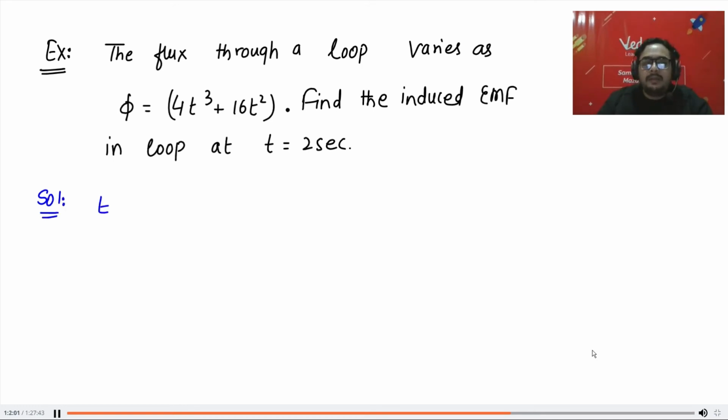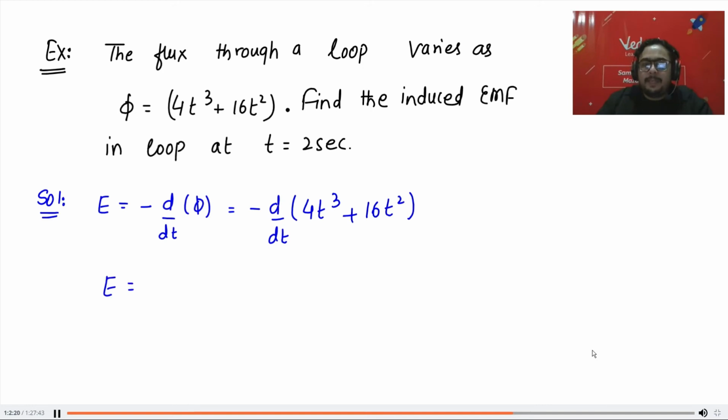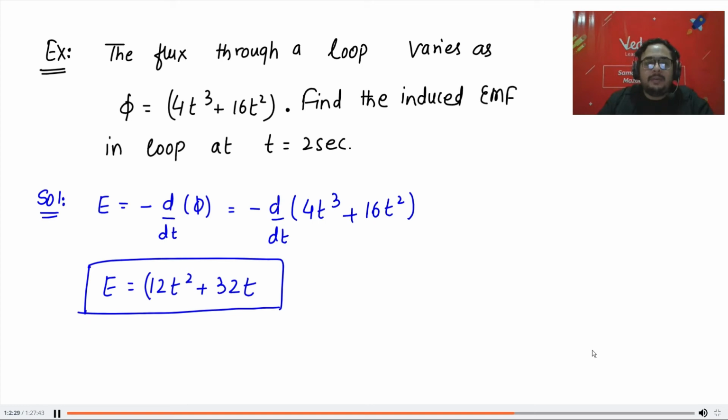So to calculate the magnitude, I use Faraday's law. EMF is minus d by dt of phi. Good. So minus d by dt of what is phi? It is 4t cube plus 16t square. I hope you know differentiation. It will become 12t square plus 32t. So this is the formula for EMF. And where did the minus go? Here is your minus. It should not go anywhere.